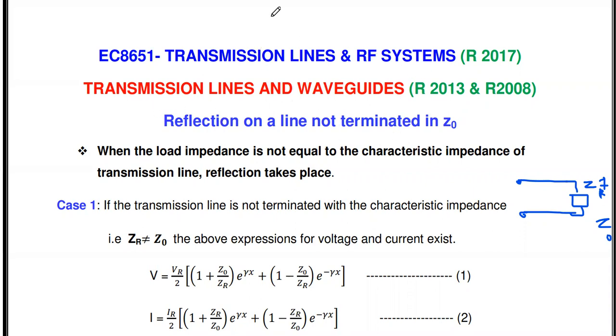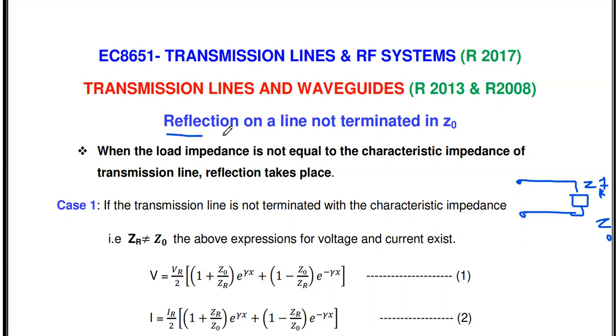Already in the previous videos we discussed the general theory of the transmission line, the different types of parameters, the general transmission line solution, and then the standing wave. So all these things we discussed. Here we are going to see about the reflection on a line not terminated in Z naught.